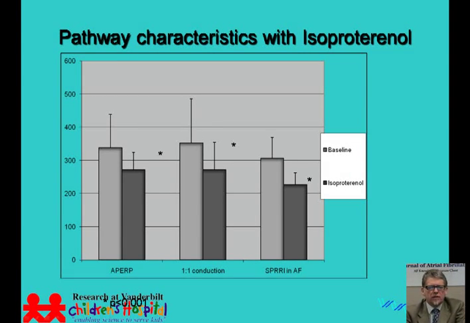This chart depicts the accessory pathway conduction properties both at baseline, the 2 lines at the top, and after infusion of isoproterenol, both for accessory pathway ERP and one-to-one accessory pathway conduction, as divided according to age. I think it's particularly noteworthy that while we could not show an age-related difference in the accessory pathway conduction properties at baseline, there was a most pronounced shortening of the accessory pathway ERP in the youngest population.